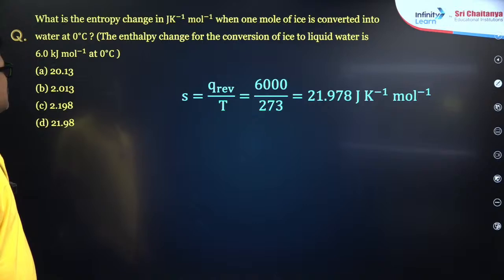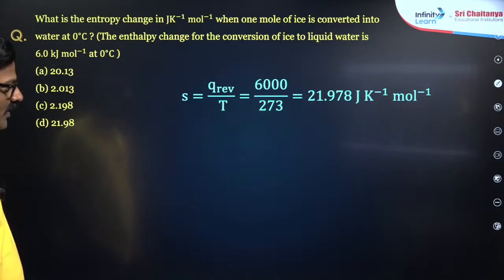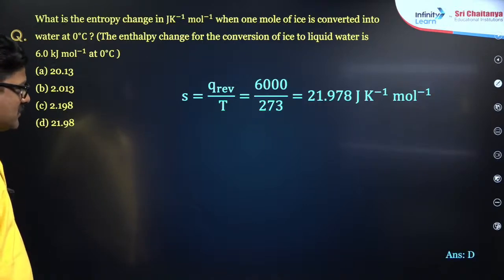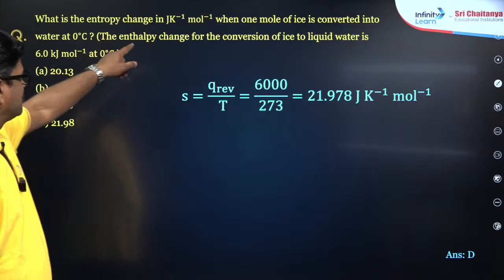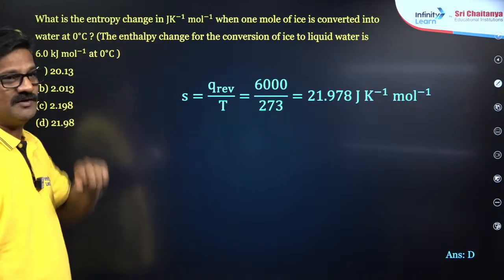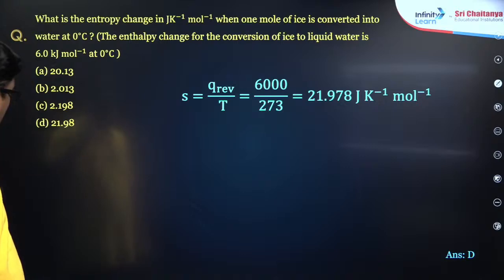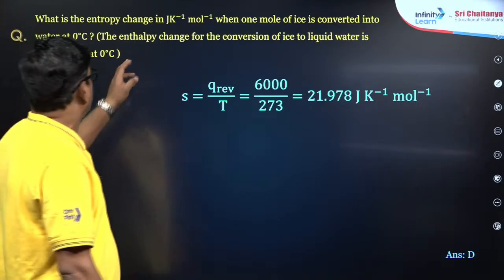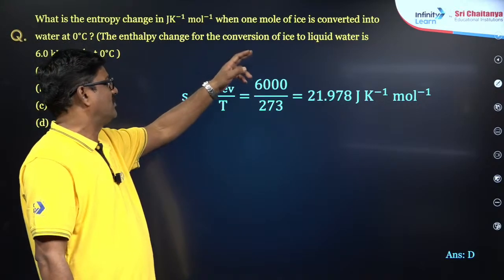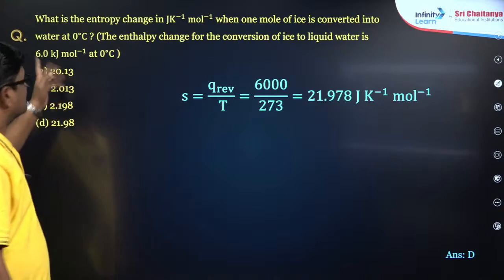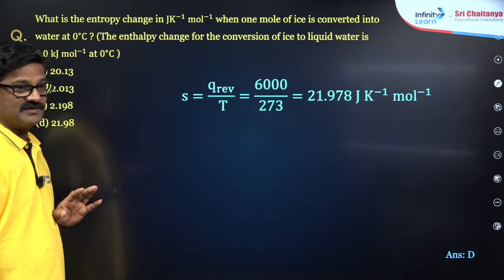Okay, a question I have solved for you. To avoid confusion, what is the entropy change in joule Kelvin inverse mole inverse when 1 mole of ice is converted into water at 0 degrees centigrade? The enthalpy change for the conversion of ice to liquid water is given as 6 kilojoules.